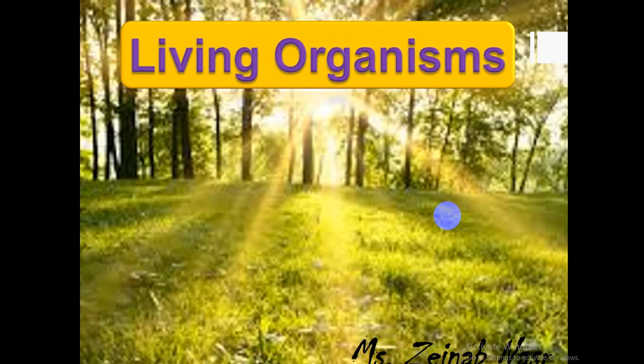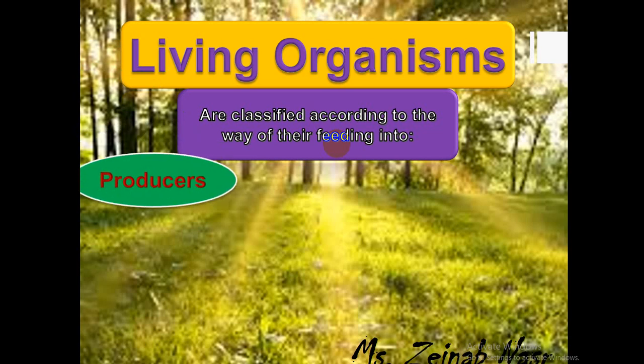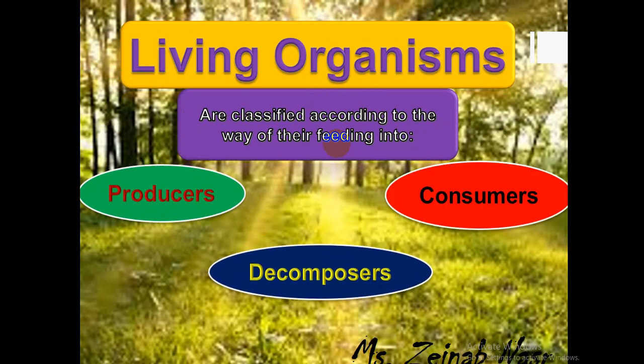Living organisms. Classification of living organisms. We can classify living organisms according to the way of their feeding, what they feed on, into three types: producers, consumers, and decomposers.